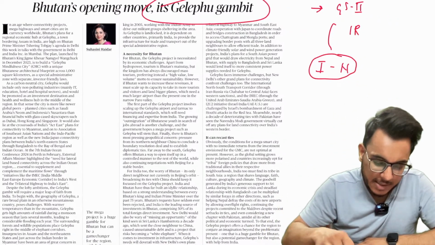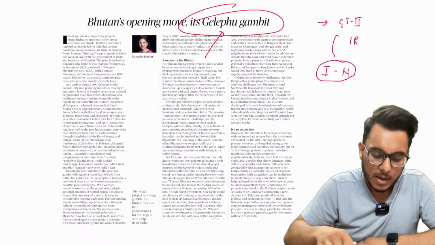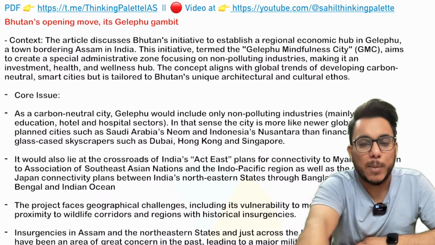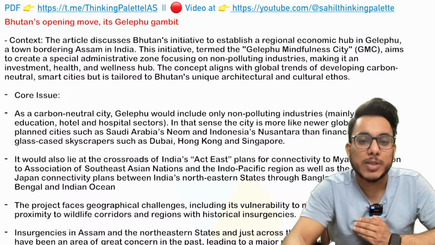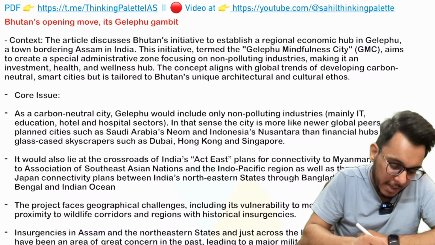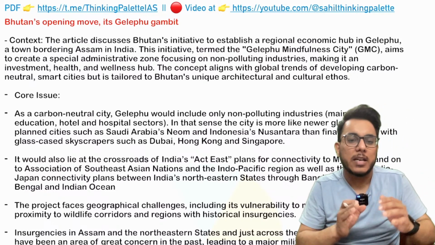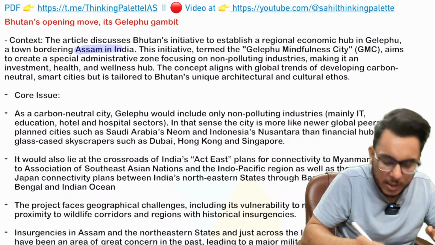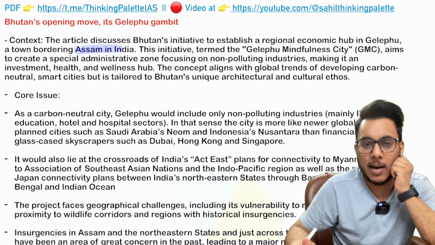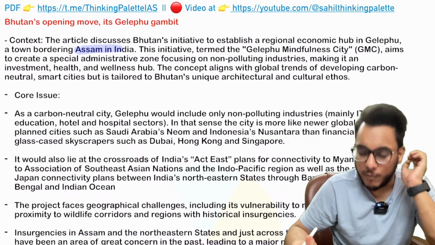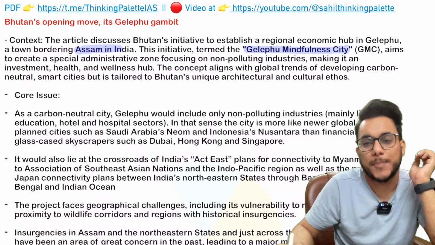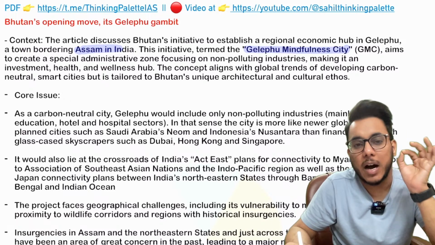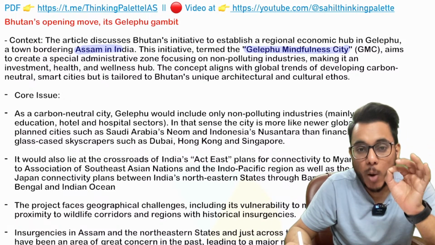So basically, guys, this article talks about the Gelephu project. So what actually is the Gelephu project all about? Bhutan is contemplating developing a new city, a new town by the name of Gelephu. It will be in Bhutan, near Assam, around the border of Assam, and formally it will be called the Gelephu Mindfulness City. This will be a state of the art city that will promote economy and well-being.